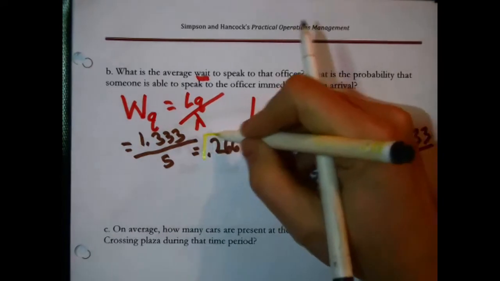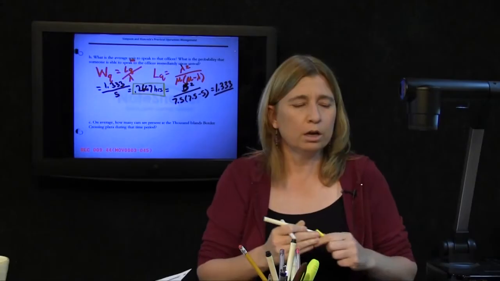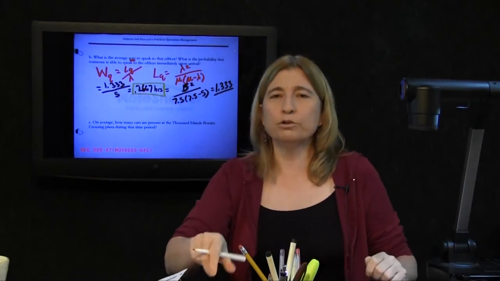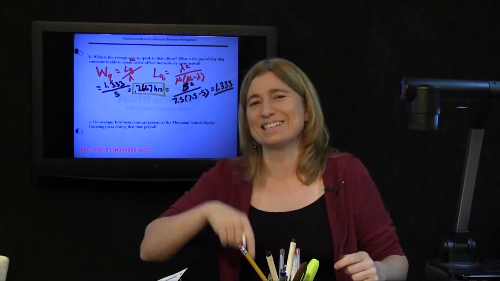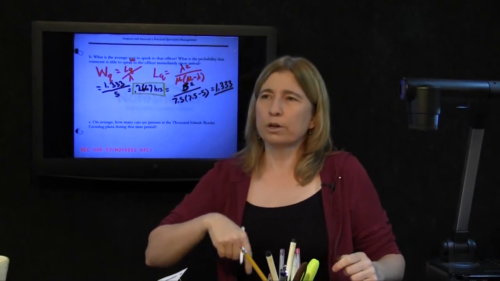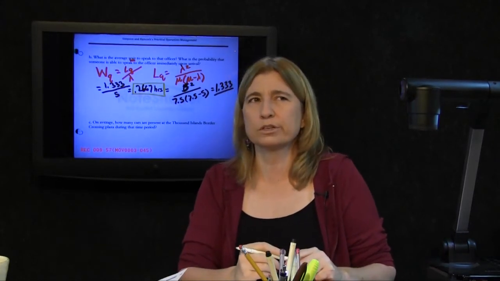Whatever lambda and mu we're talking about, remember how ours were per hour, the result of your W formulas, wait for this or wait for that, is going to be in the same units. So you're wondering on average how long you have to actually wait to speak to the officer, 0.2667 hours.